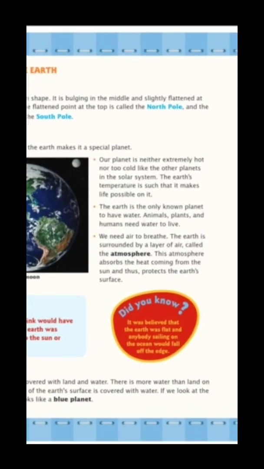So there are 3 reasons why life is possible. Because the planet is neither too hot nor too cold. The second reason is the availability of water. Where we can find water, life is possible. And the atmosphere, the air that is present here, is breathable. We can breathe in this air, and in the atmosphere we can meet the UV rays as well, that protect us from the harmful rays of the sun.